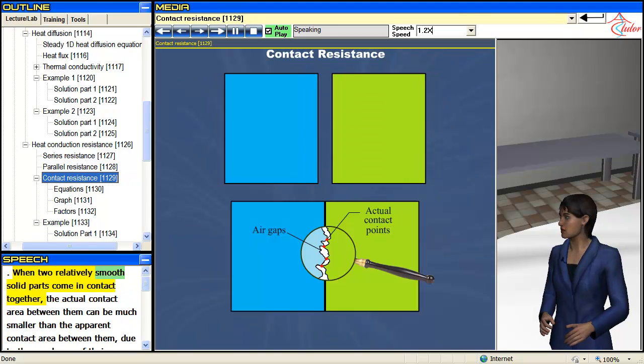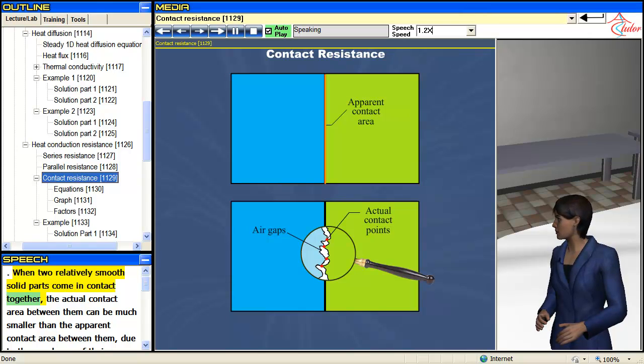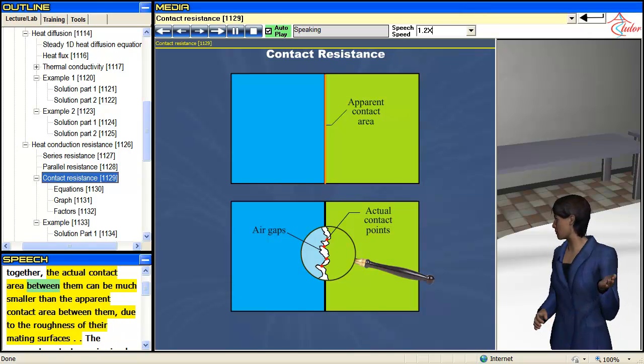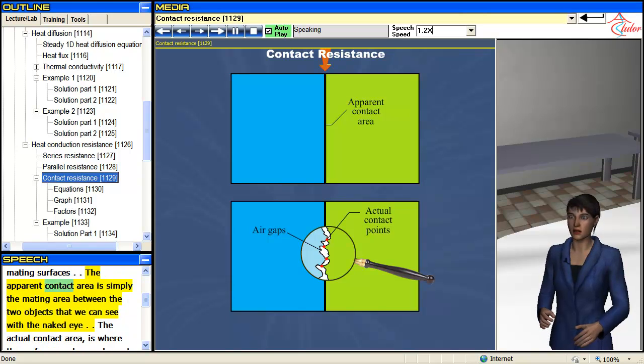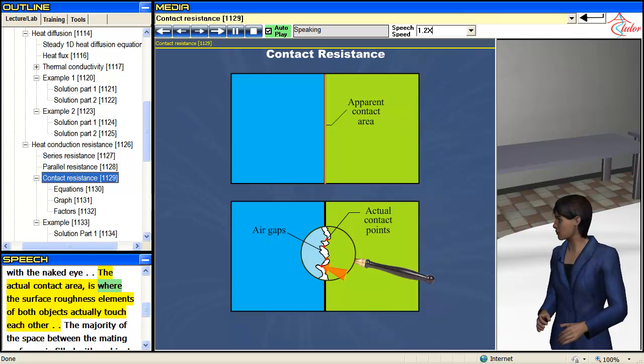When two relatively smooth solid parts come in contact together, the actual contact area between them can be much smaller than the apparent contact area between them, due to the roughness of their mating surfaces. The apparent contact area is simply the mating area between the two objects that we can see with the naked eye. The actual contact area is where the surface roughness elements of both objects actually touch each other.